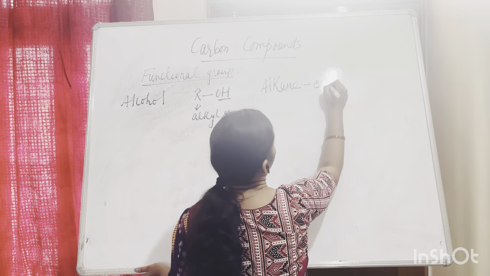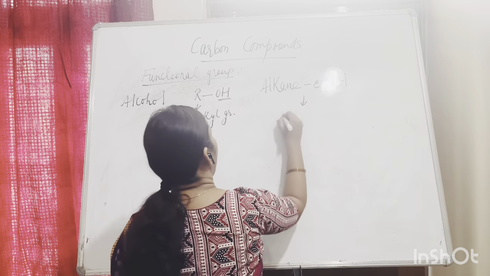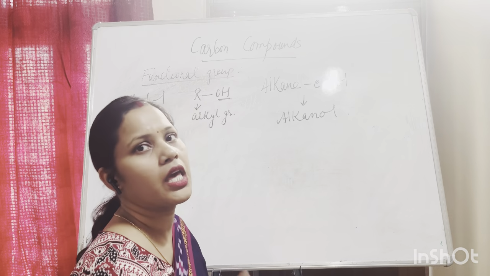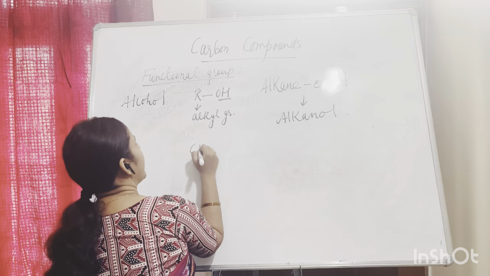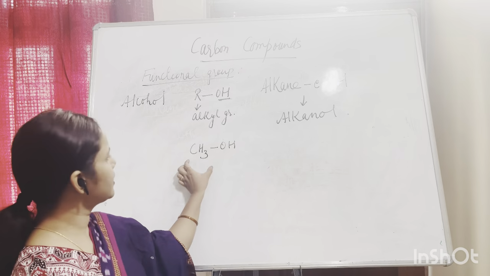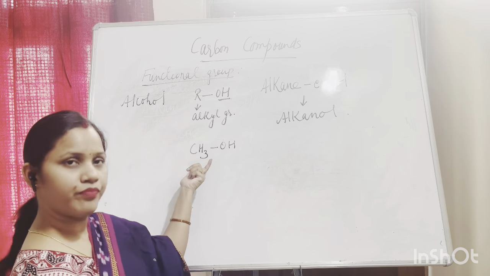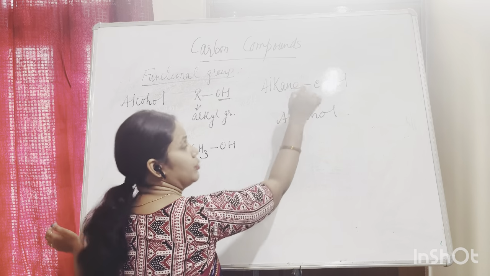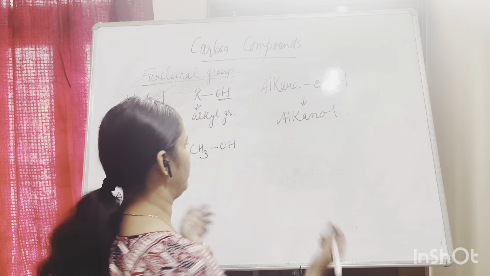So remove the E, add OL, it will become alkanol. Suppose I have written CH3OH. This CH3 is an alkyl group with one carbon, that means methyl, and this is the alcohol group. So methane, remove the E, plus OL. What will be the name? Methanol.